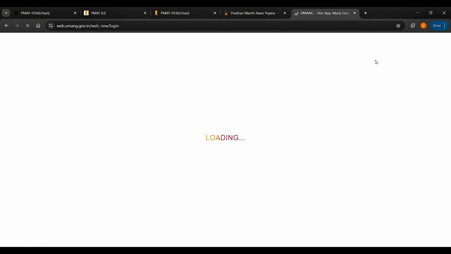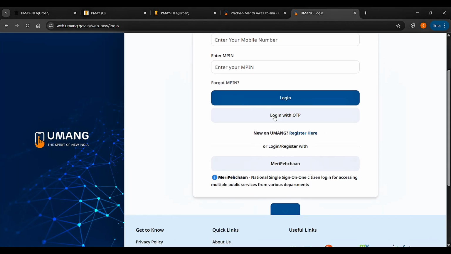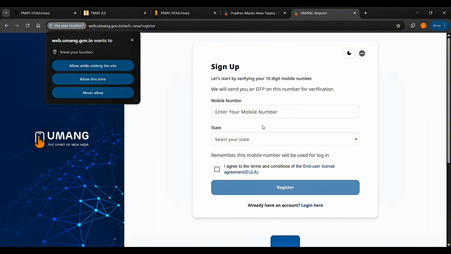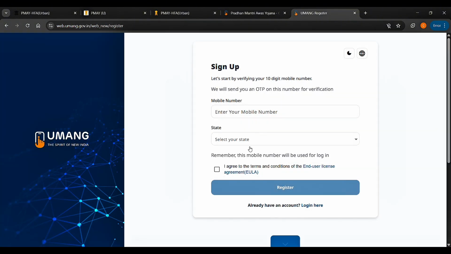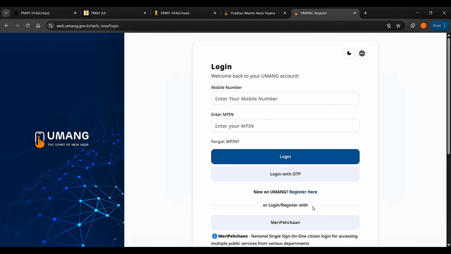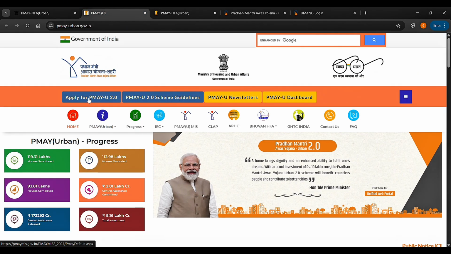After entering this website, click on this, and first of all you have to make a registration. Enter your mobile number, enter your state, click the check mark on agreements and register. After registering, login here, enter your mobile number and the MPIN you set while registering. Same way for urban also.